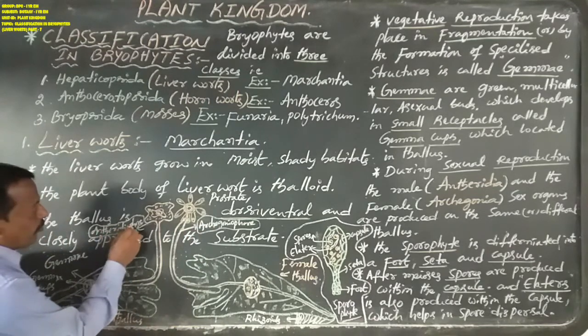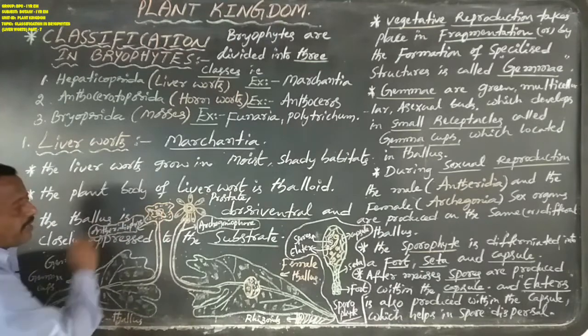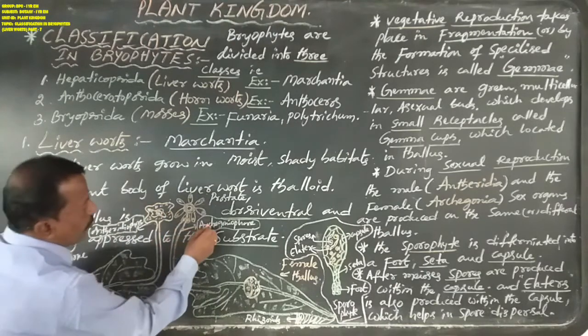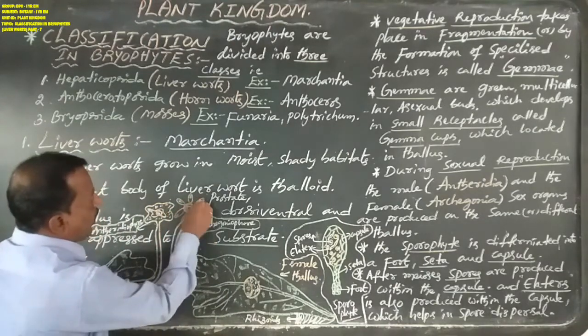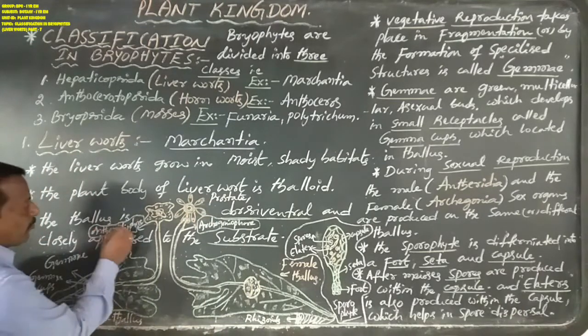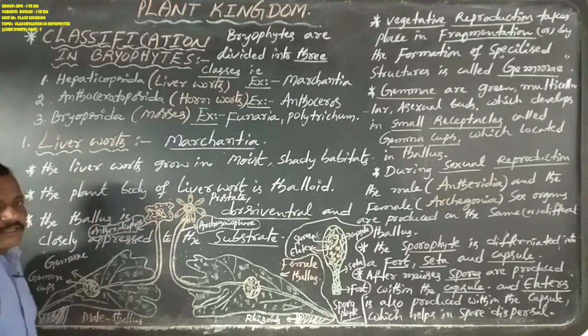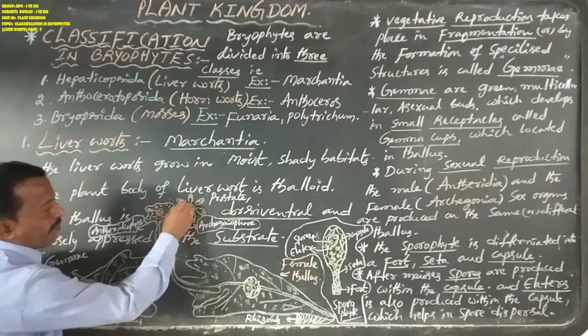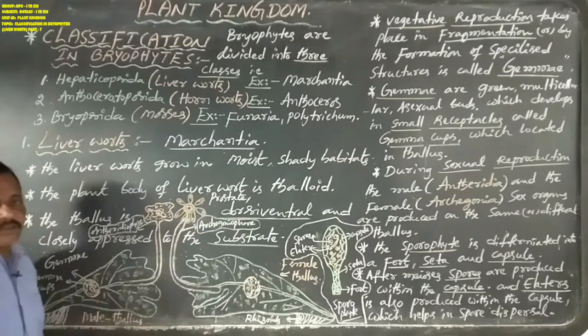In the antheridiophore, several antheridia will be produced. In the archegoniophore, several archegonia will be produced. Antheridiophores produce antheridia, and archegoniophores produce archegonia.